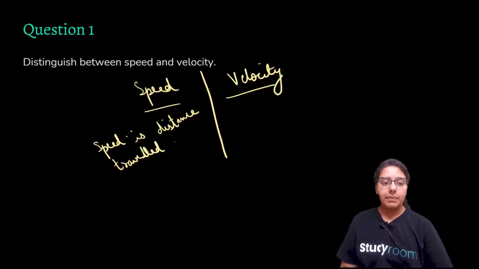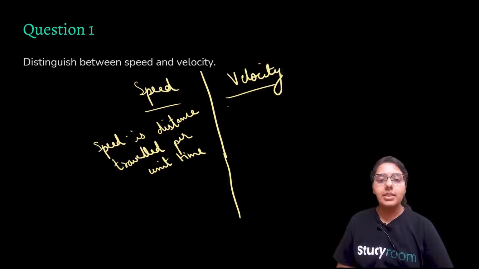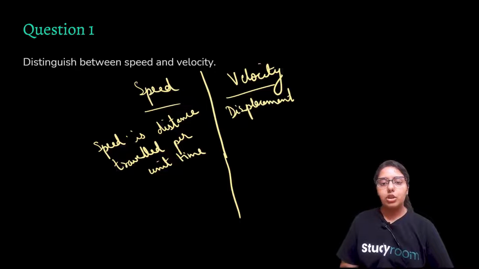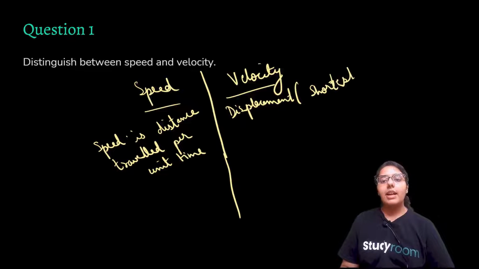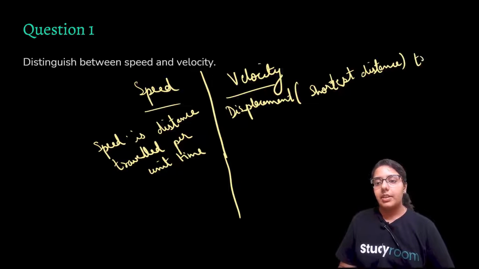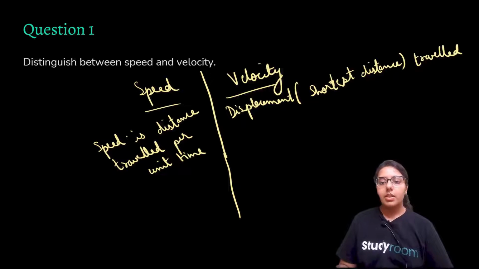And your velocity is displacement, that is your shortest distance. Speed is distance travelled and velocity is shortest distance travelled per unit time. What else you can say?